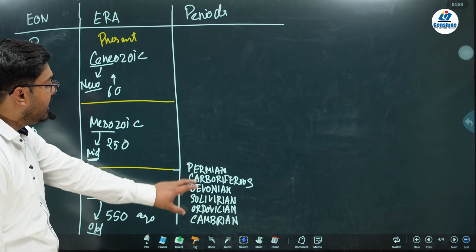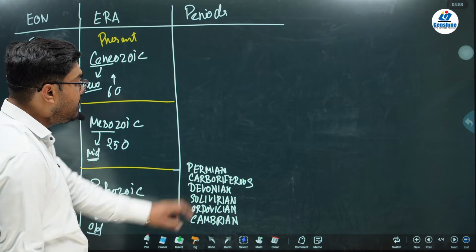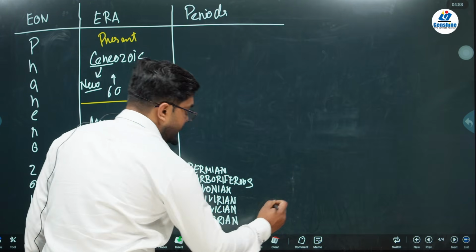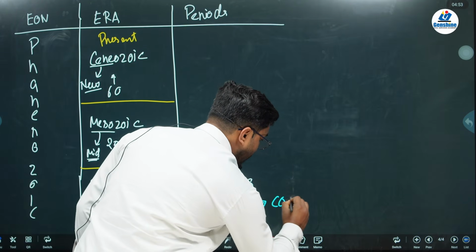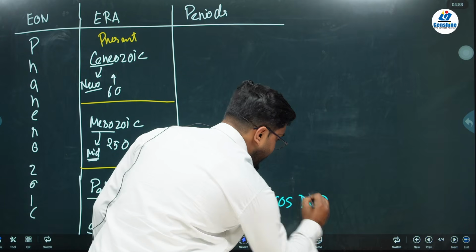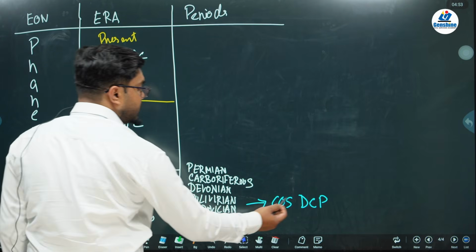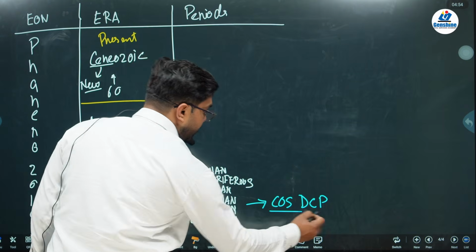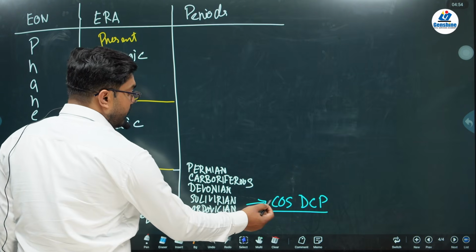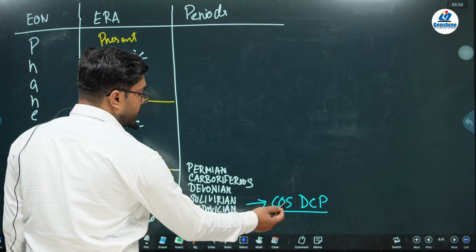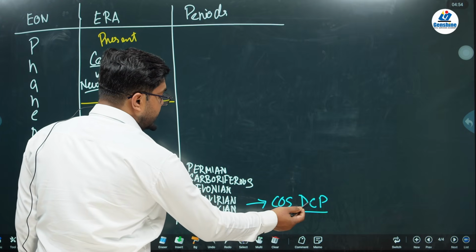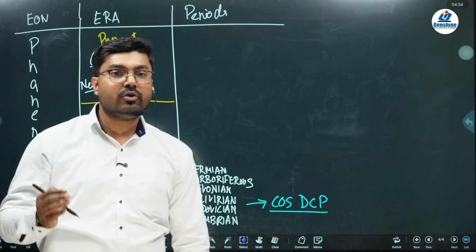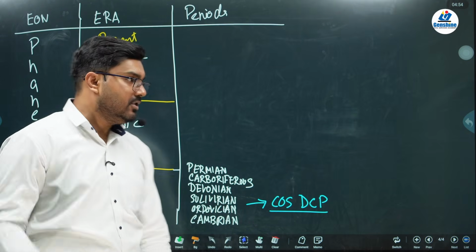Paleozoic is further divided into periods, three important periods. And how do you remember this? You have to remember it as COSDCP. You can make any story out of it, but the mnemonic is COSDCP. C for Cambrian, O for Ordovician, S for Silurian, D for Devonian, C for Carboniferous, and P for Permian. We are going to look into the events also, do not worry about it. Now we just make the division.